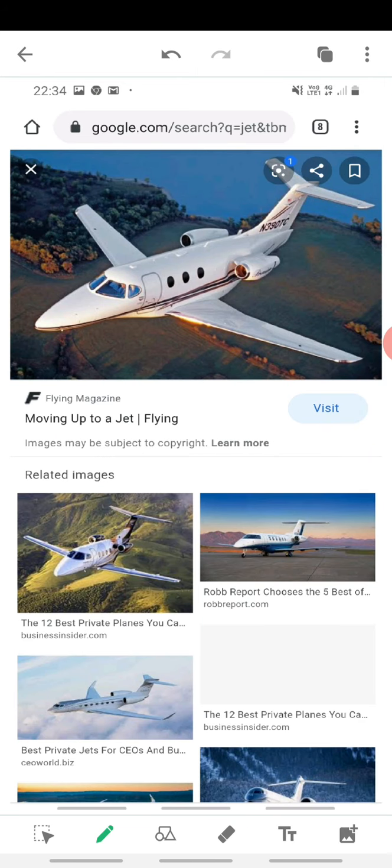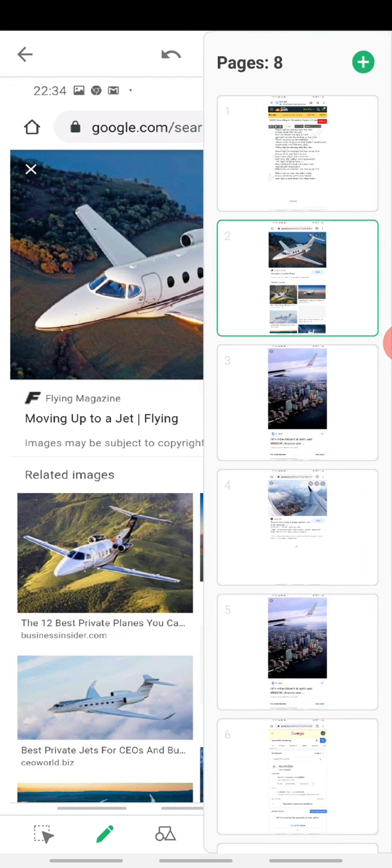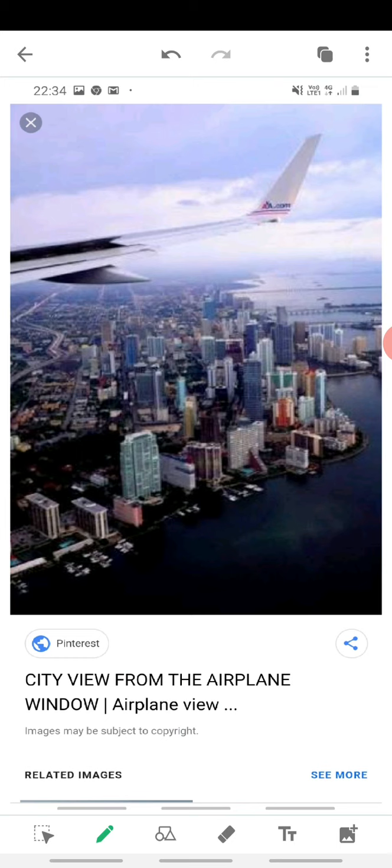Let's see. Have you seen a jet plane? And have you seen the view from a jet plane? How many of you have sat in a jet plane before? Can you see the view from the jet plane? You can see the entire geographic area of our city or whichever city you're flying from. You can see the seas, you can see the land, you can see the buildings.